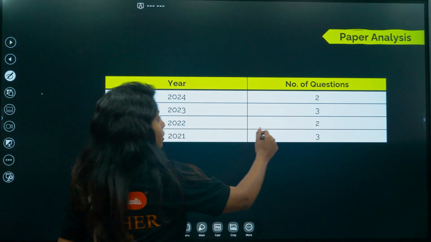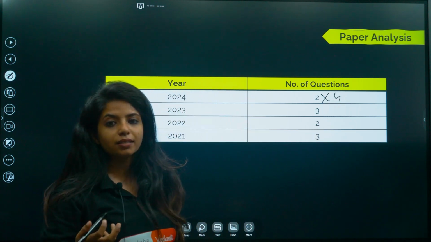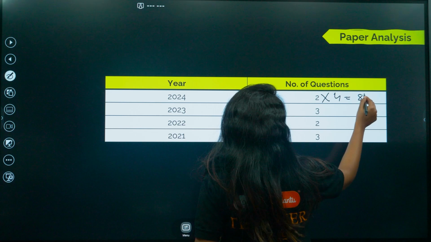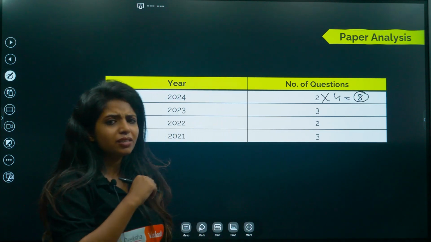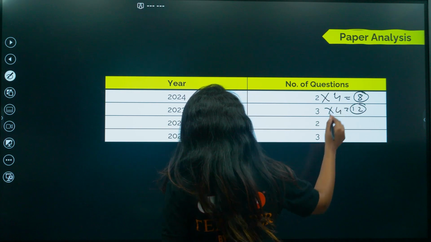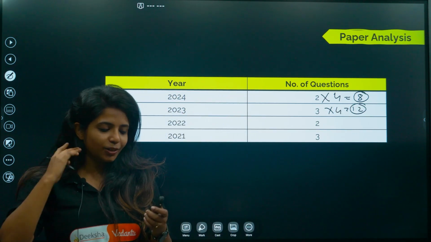Obviously no. Why? Because if you calculate 2 into 4, that is 4 is awarded as marking for correct answers, right? So 2 into 4 gives you 8 marks. Can you afford to lose 8 marks? No. Similarly, 3 into 4, 12. Can you afford to lose 12 marks in the exam? Obviously no. So let's not take that risk at all.